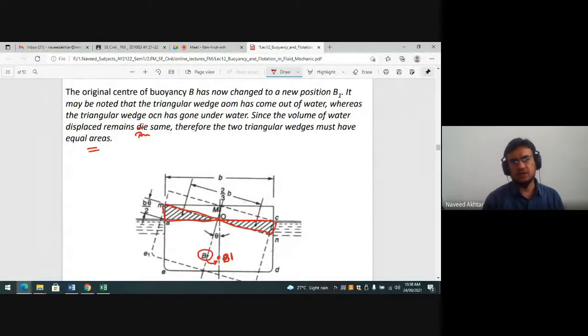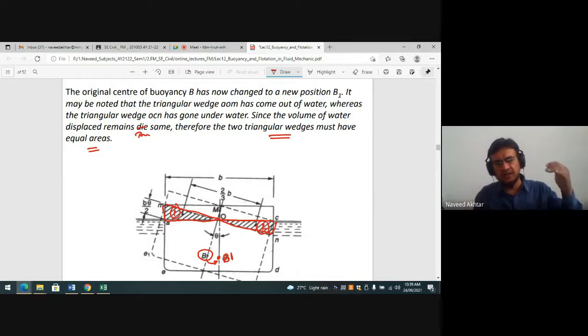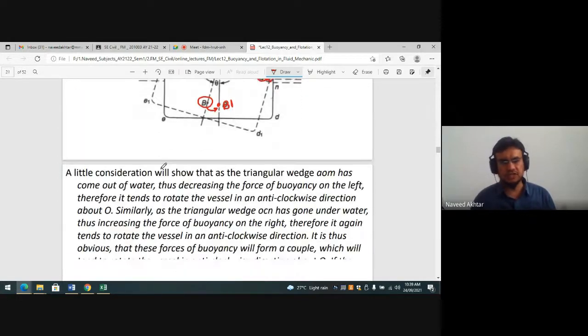So the volume of water displaced remains the same after tilting. यानी जितना एयर में आया उतना वाटर में गया, तो वॉल्यूम ऑफ दिस ऑब्जेक्ट इज नॉट चेंज, the volume of this object is not changed under the water.